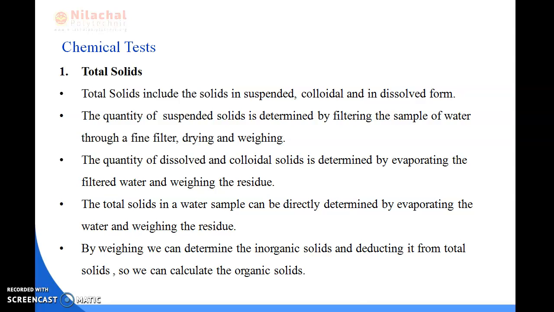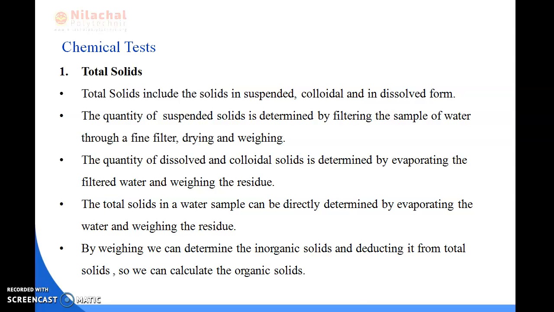The quantity of dissolved and colloidal solids is determined by evaporating the filtered water and weighing the residue. The total solids in a water sample can be directly determined by evaporating the water and weighing the residue. By weighing the residue, we can determine the inorganic solids and deduct them from the total solids, so we can also calculate the organic solids.